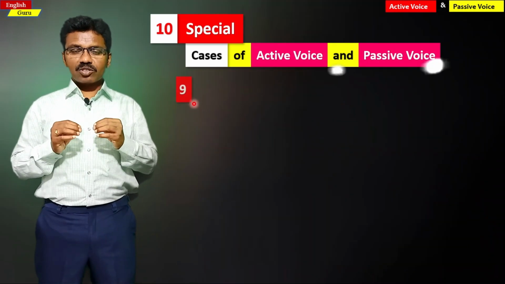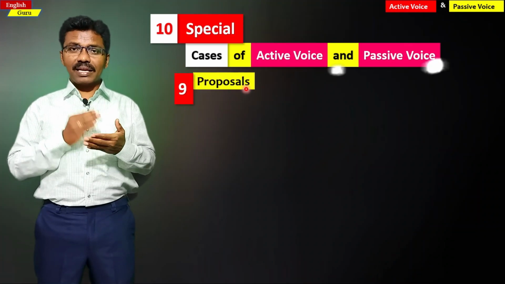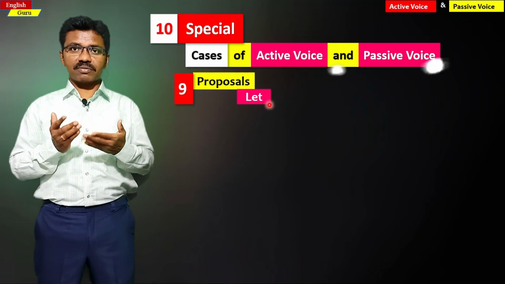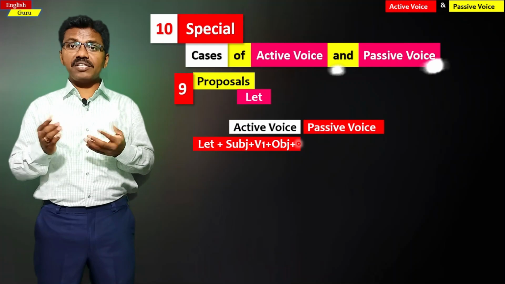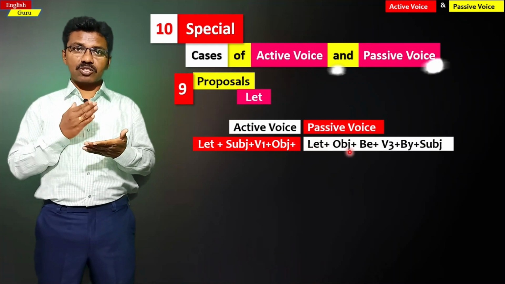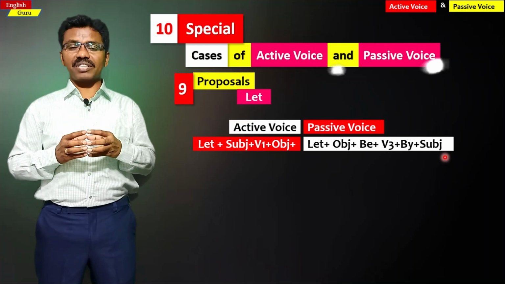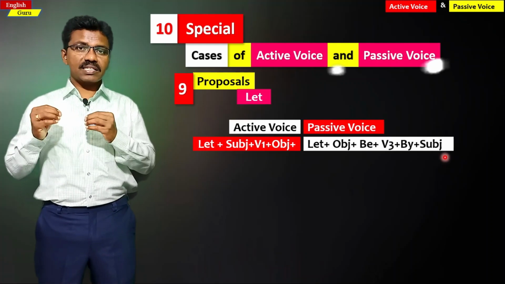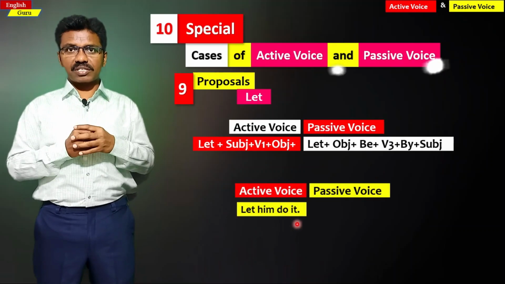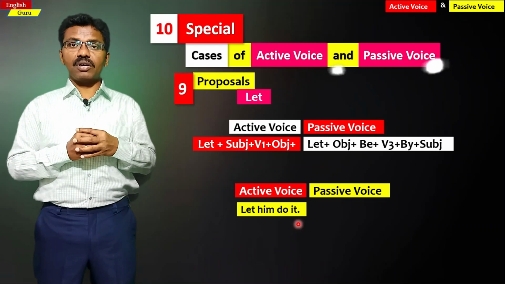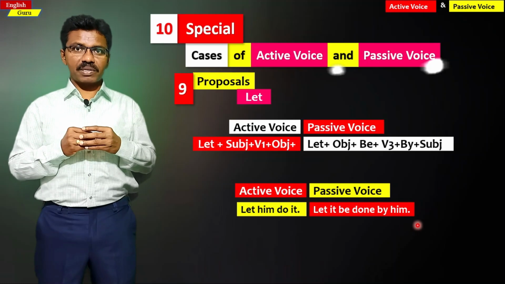The ninth special case of active and passive voice is proposals. If a sentence starts with let in the active voice, what happens? For example, let plus subject plus verb 1 plus object, and it is changed into passive voice like let plus object plus be plus verb 3 plus by plus subject. This is how it is changed in the passive voice. Let's see them in the examples. Let him do it. It is active structure. If we change it in passive, let it be done by him. This is a passive structure of this particular sentence.